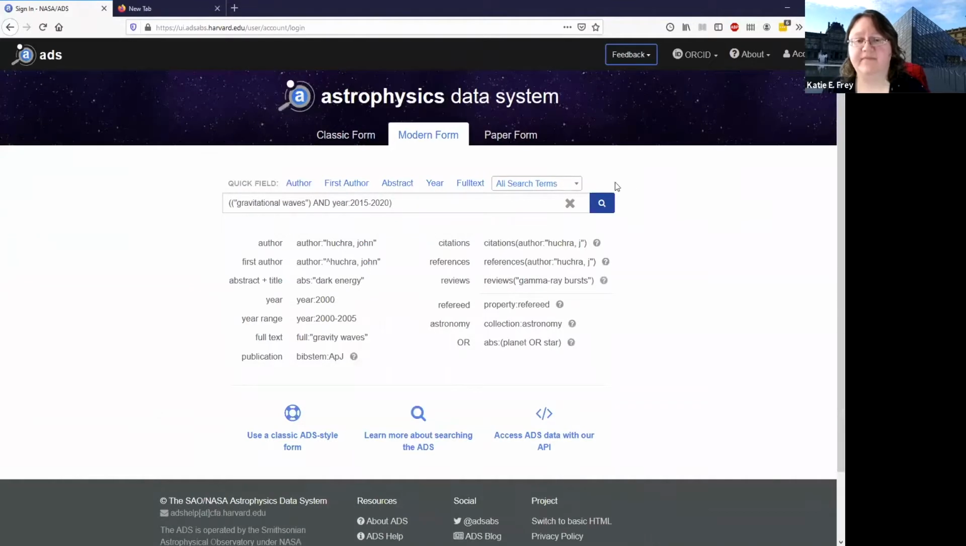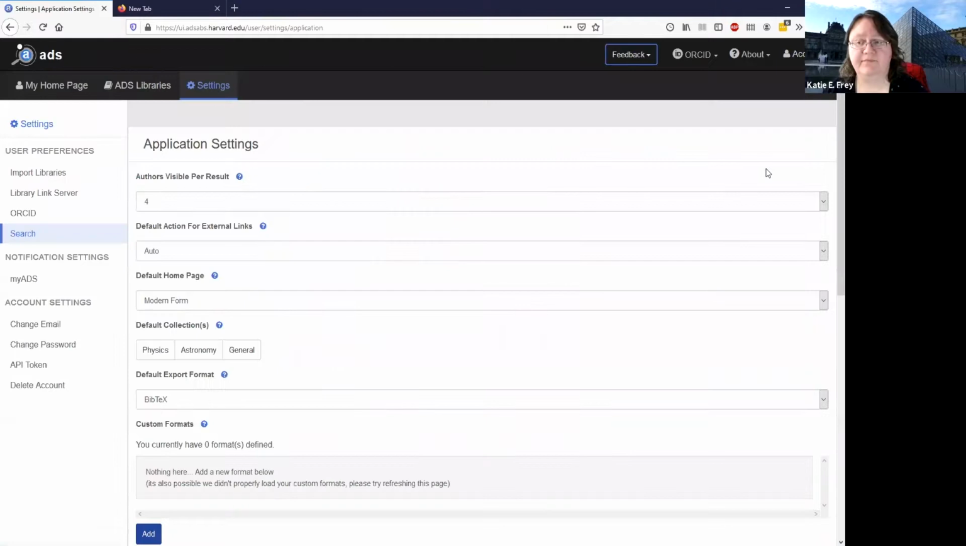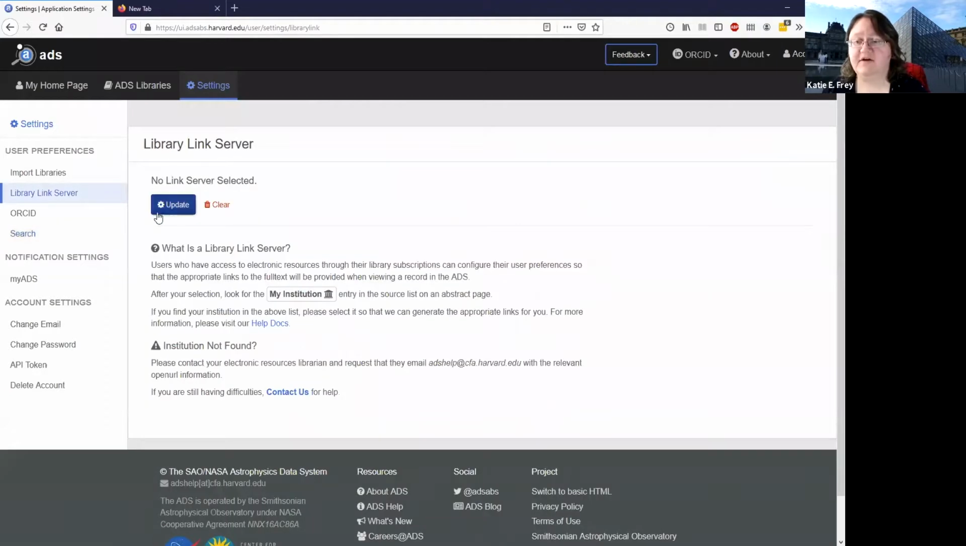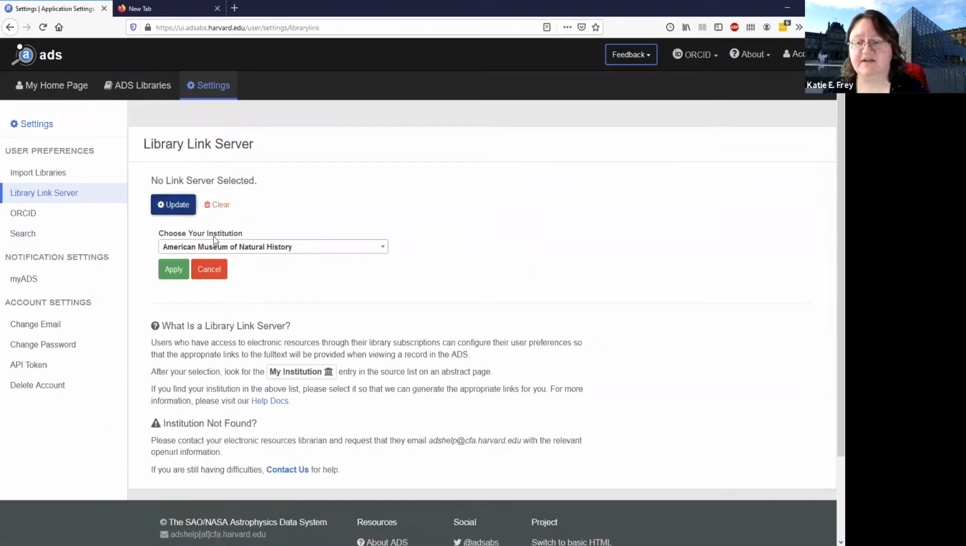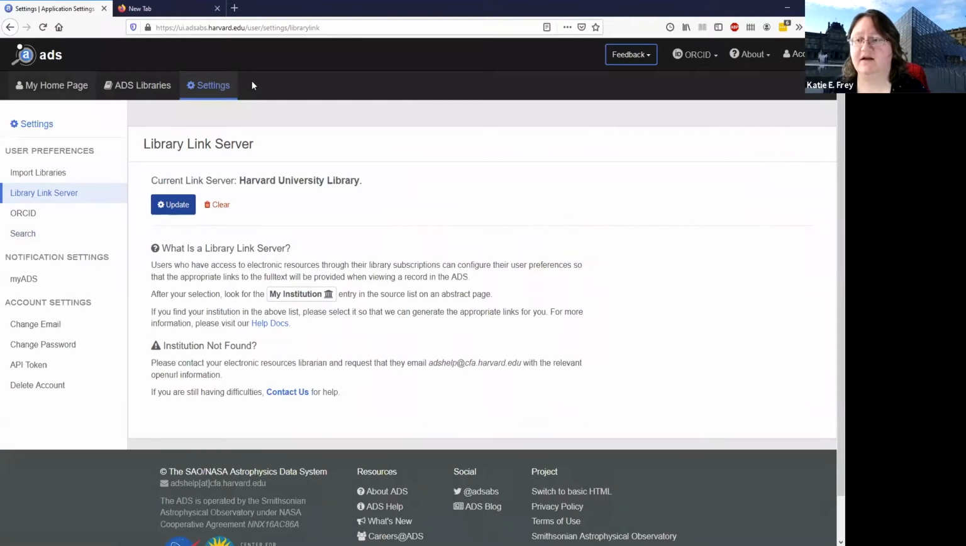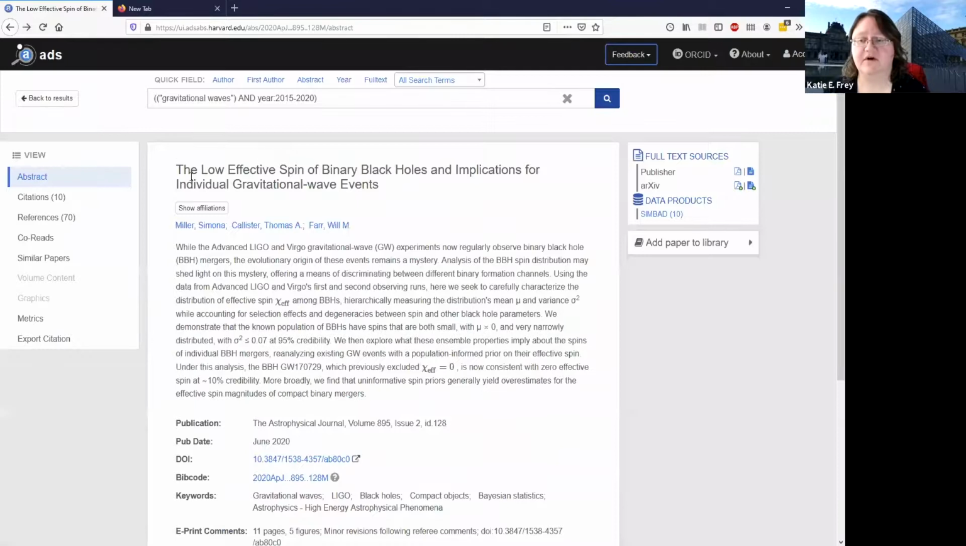Okay. And the next thing you want to do once you're logged in is go to your settings under account, and then go to this link here on the left that says library link server. And here you want to select update and choose your institution. So we are Harvard University, so we're going to select that and apply. All right. So now if I go back to that article I was looking at before and refresh the page.